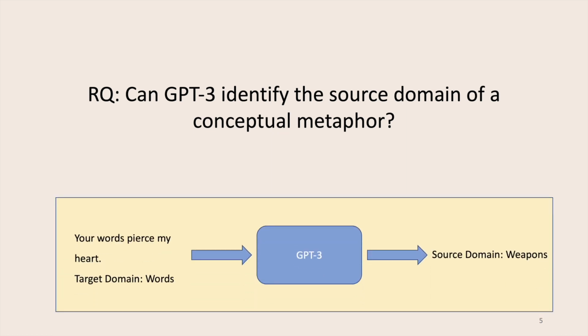So here we have GPT-3, which is given an input sentence, such as, your words pierce my heart, including a target domain for which we want to know the metaphor mapping, in this case words. And then we hope that the model correctly outputs the source domain, such as weapons.